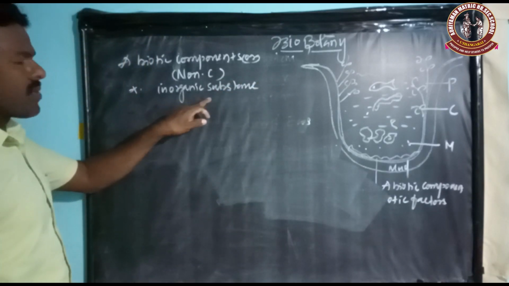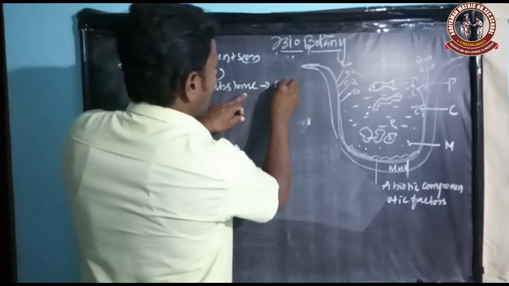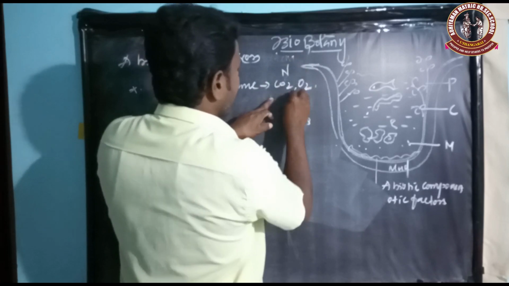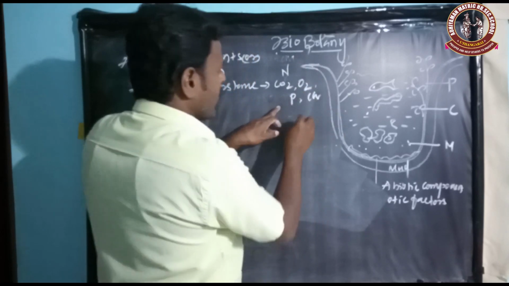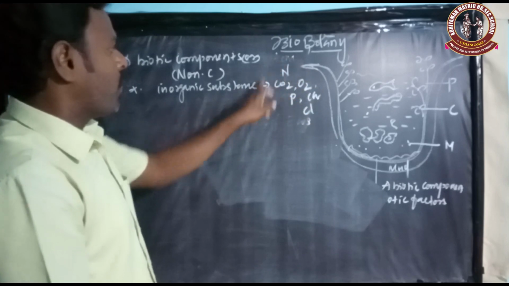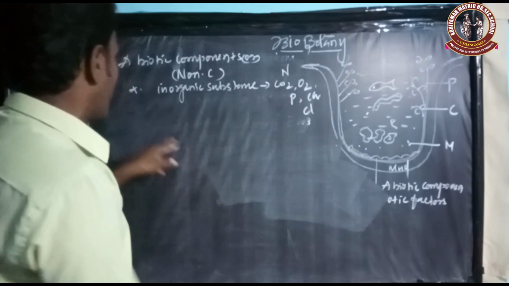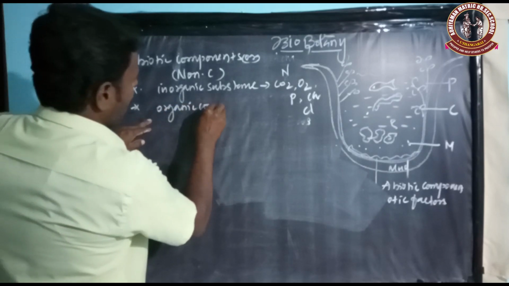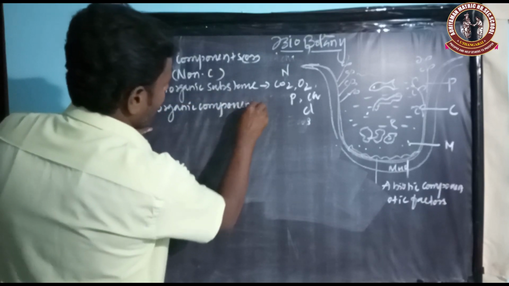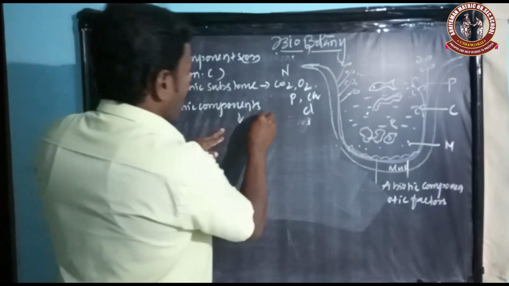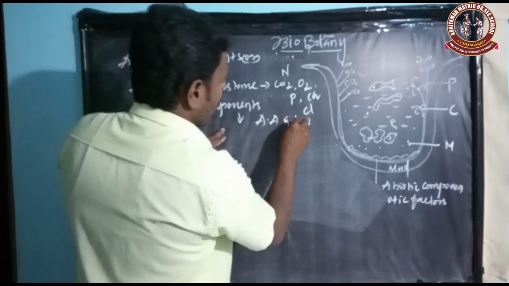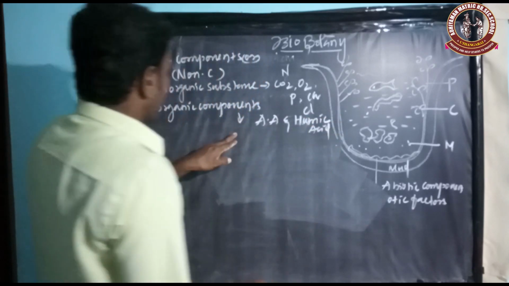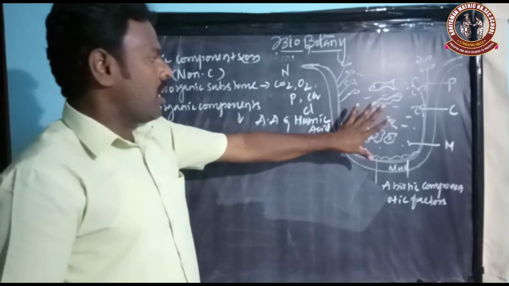The inorganic substances, for example, carbon dioxide, dissolved oxygen, nitrogen, phosphorus, calcium, chloride, etc., are found in water, especially dissolved in the water. And then organic components, for example, amino acids and humic acid, are also found in the water regions.